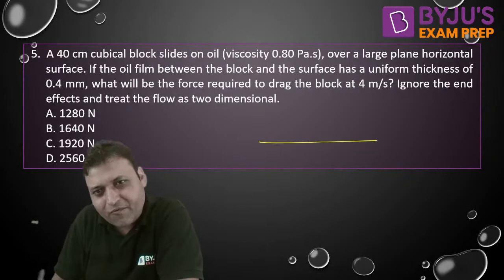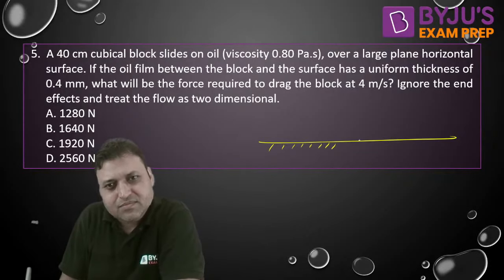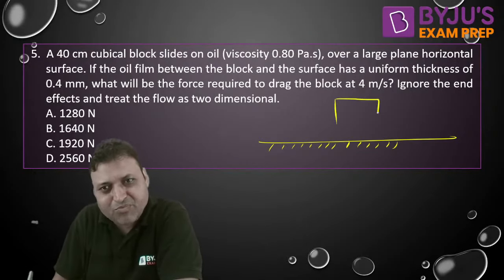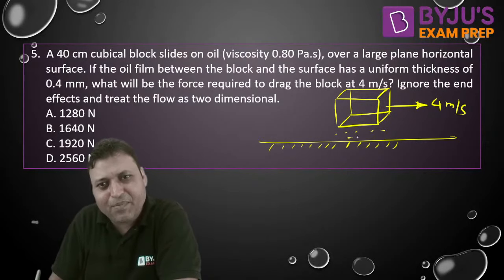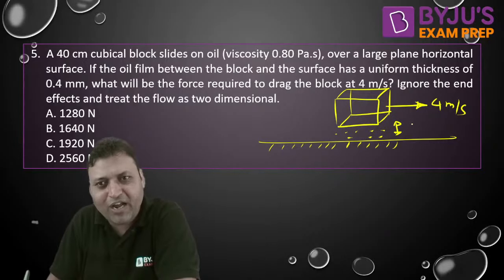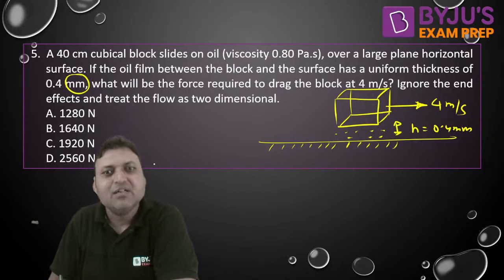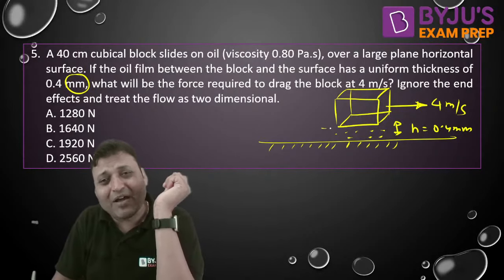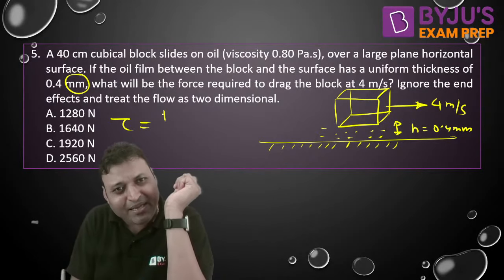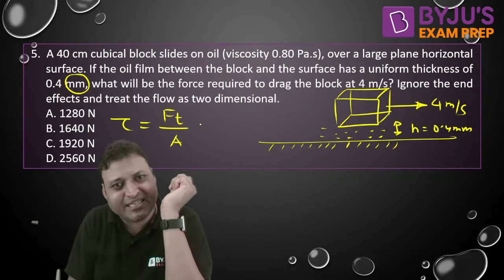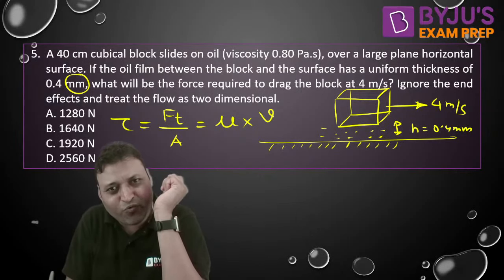There is a flat surface and the cubical block is moving like this, with a velocity of 4 meter per second, and the gap is filled with oil having the thickness 0.4 millimeter. Units are very, very important. Now, because the velocity profile is not given in the fluid, we can assume the linear velocity profile. So, tau can be written as tangential force per unit shear area, which is mu into V by H.